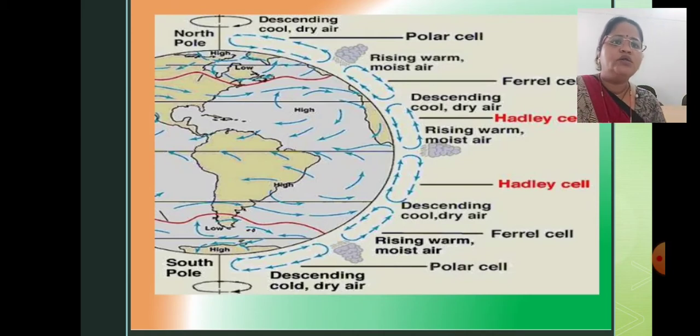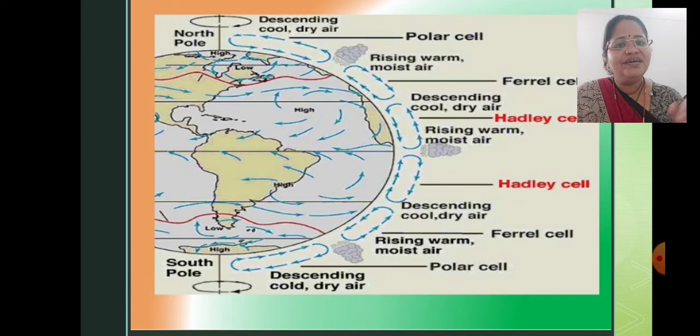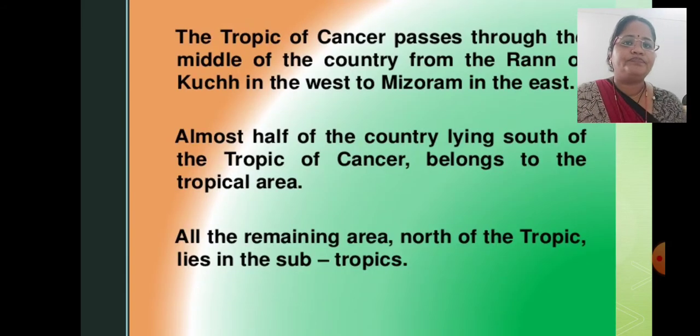The same downside we are able to see: as we move from equator to the pole, temperature decreases. Whether in the northern or southern hemisphere, you can see how it is increasing and decreasing. This is very important to understand about latitude.